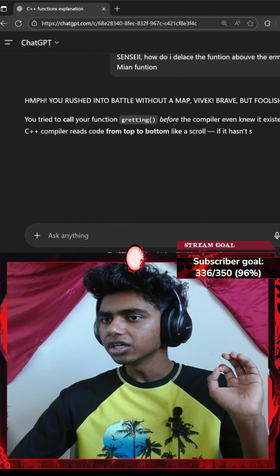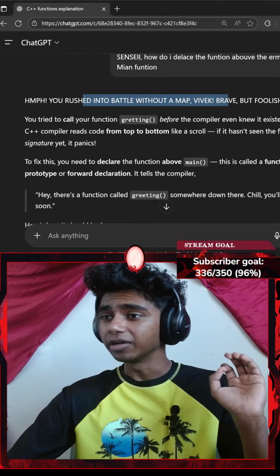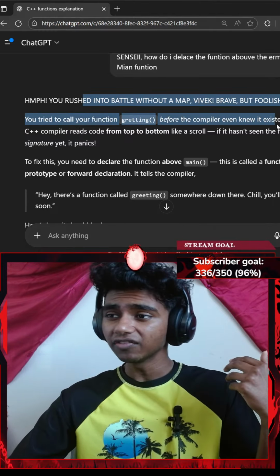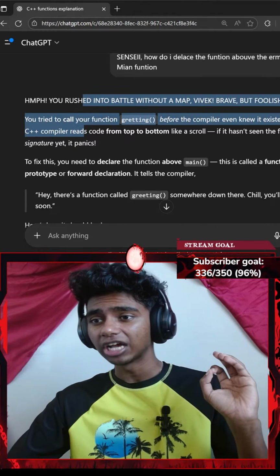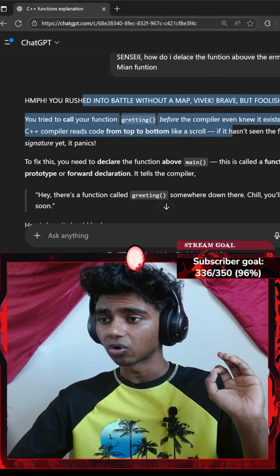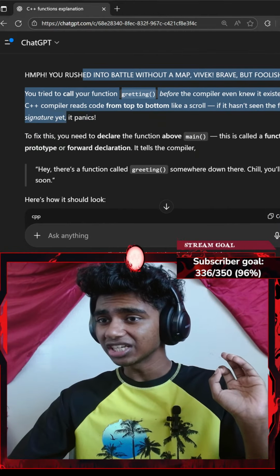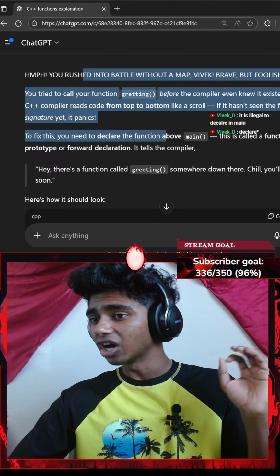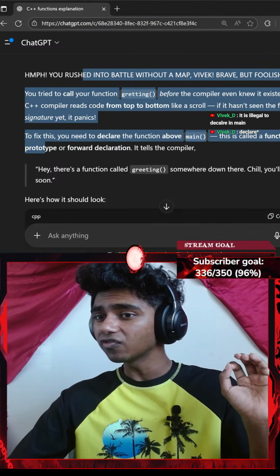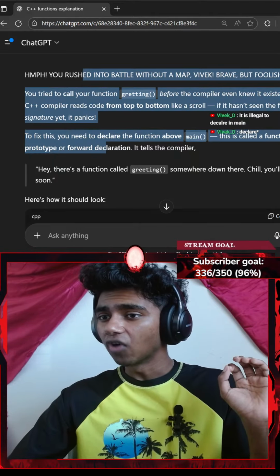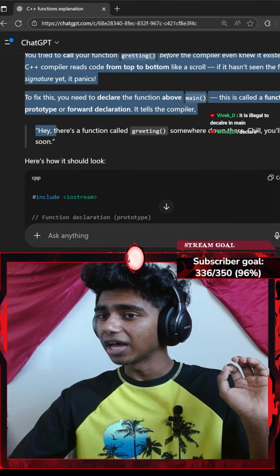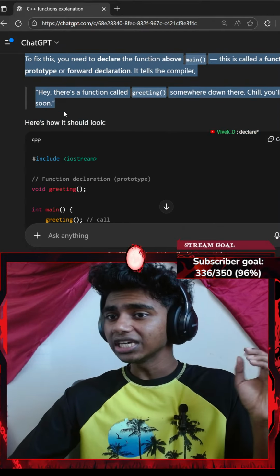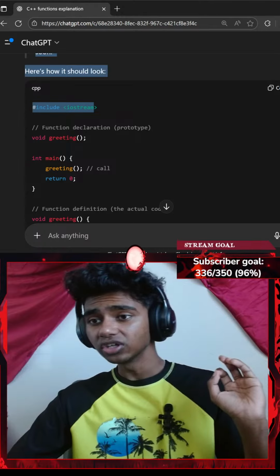You rushed into the battle without a map, Vivek. Brave but foolish. You tried to call your function greetings before the compiler even knew it existed. The C++ compiler reads code from top to bottom like a scroll. If it hasn't seen the function signature yet, it panics. To fix this, you need to declare the function above the main function. This is called a function prototype or forward declaration. It tells the compiler, hey, there's a function called greetings somewhere down there. Chill, you'll see it soon. Here's how you should do it.